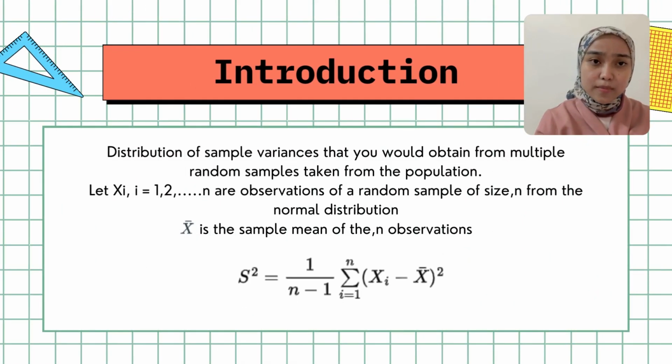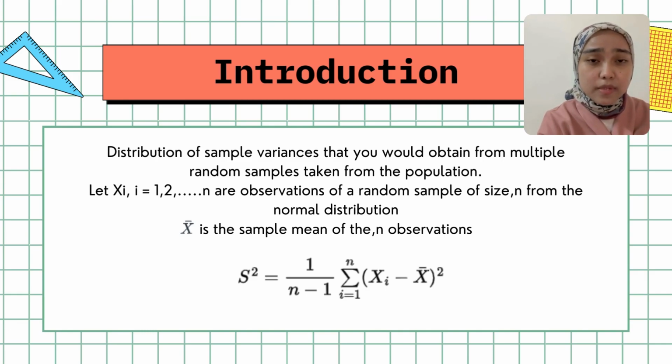So what is sampling distribution for the sample variance? Sampling distribution of the sample variance refers to the distribution of the sample variance that you will obtain from multiple random samples taken from the same population. It is a theoretical distribution that describes how the sample variance statistic varies across different samples of the same size. This is the formula that we use to calculate the sample variance for each of these random samples.